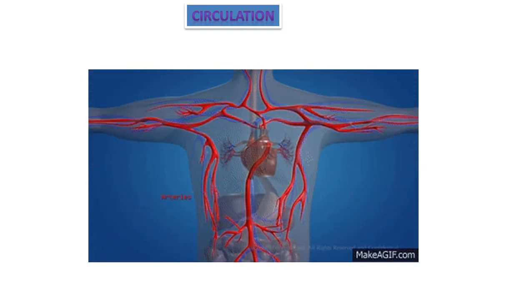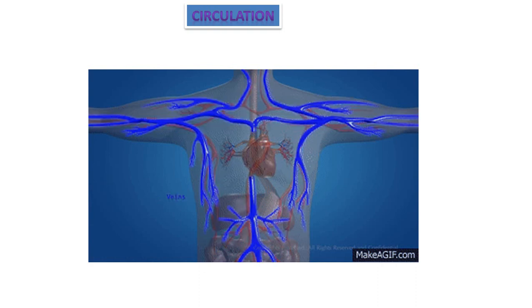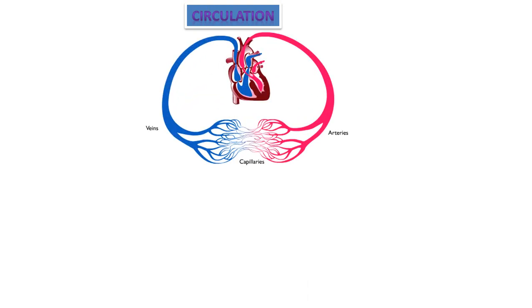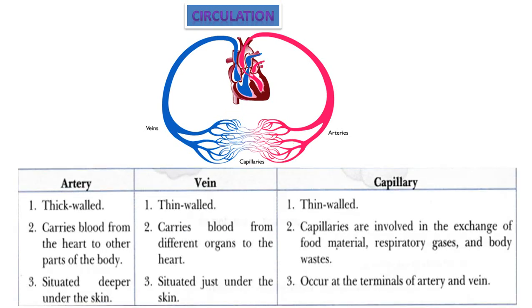Circulation. Our body consists of the heart, arteries, veins and capillaries. Capillaries generally mean the end terminal points of arteries and veins, we call them capillaries.